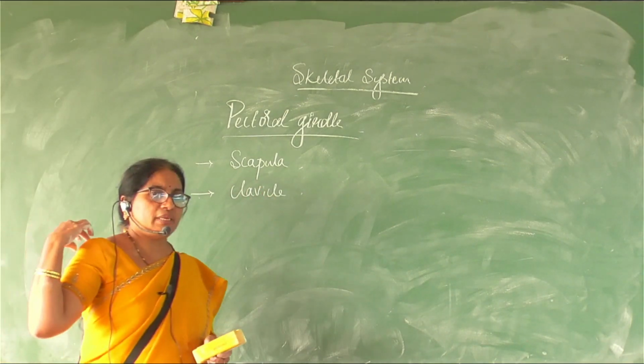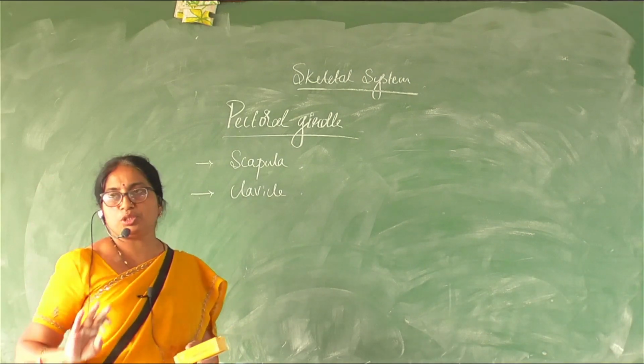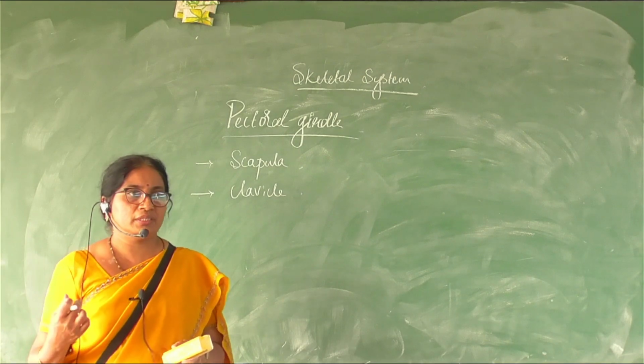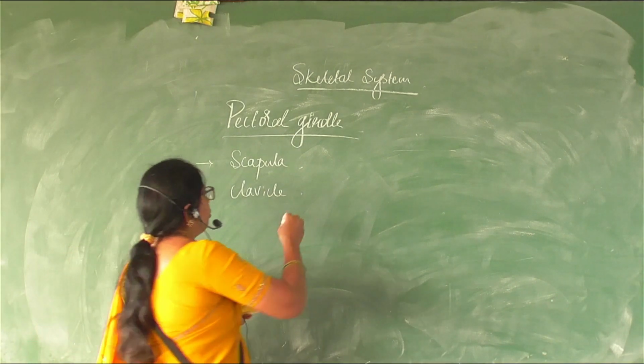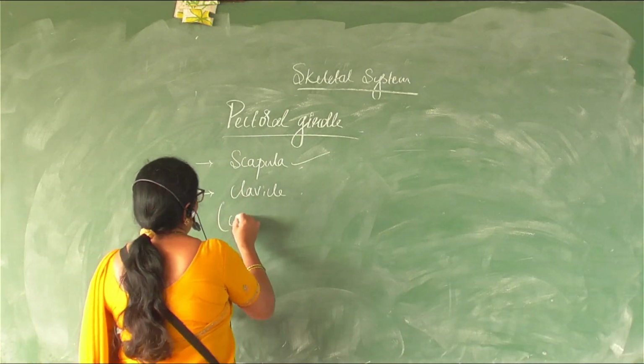If you see the back portion, you have one triangular bone just behind your shoulders, which projects out like this, right? That bone is called the scapula. And the clavicle is called the collarbone.